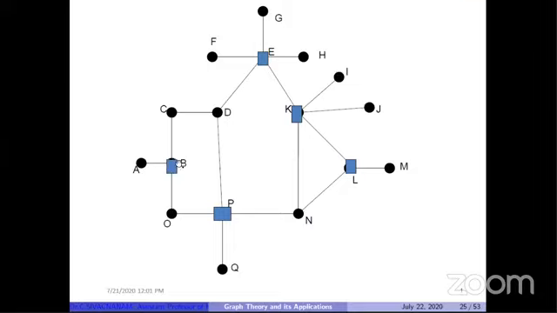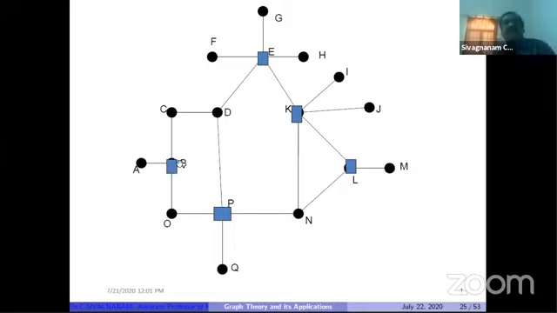Now you have to see that people living in different locations can move to a collection center. You can see this from the diagram. So how many collection centers are required here? 5 collection centers are required, located in B, P, E, K, L. These are the places where we can locate the collection centers.